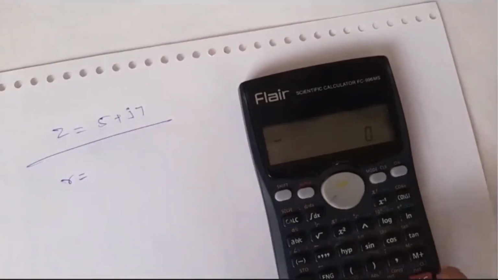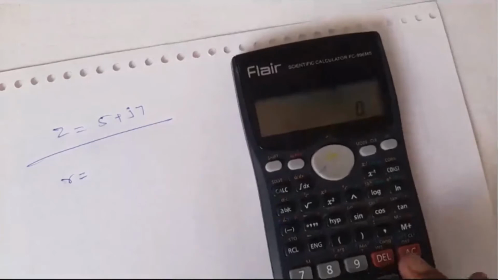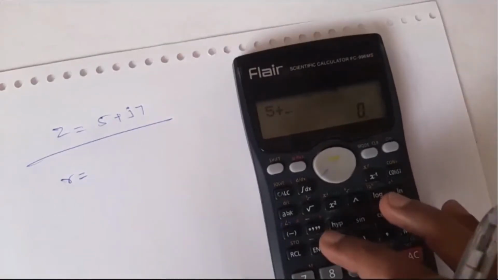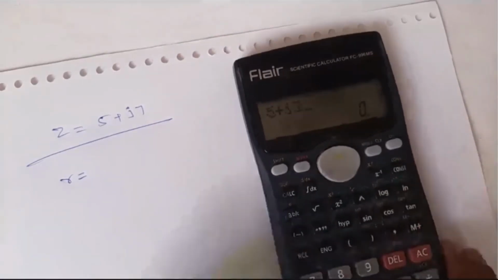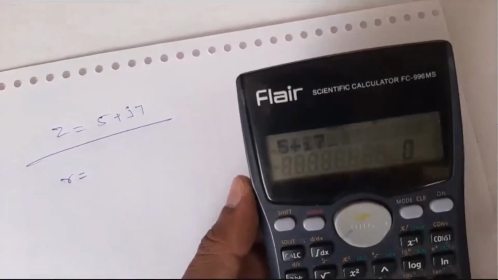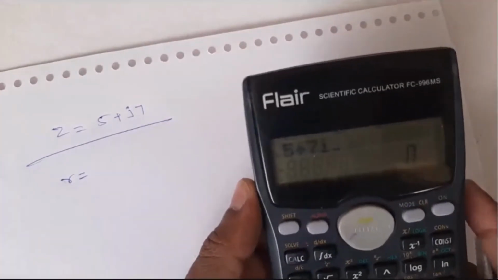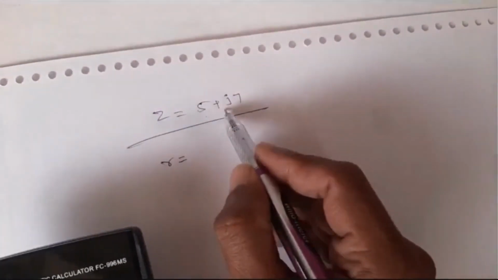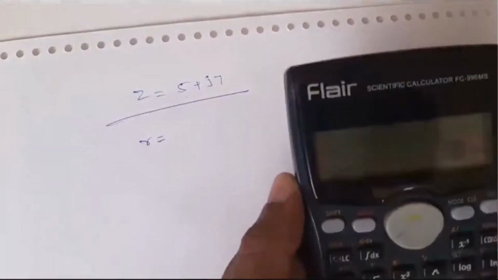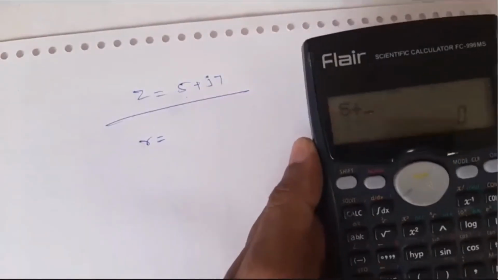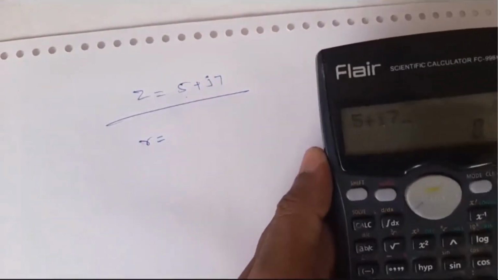I is the imaginary part. So 5 plus 7I. Dear students, here it's been written as 5 plus j7, but don't write like that. If you write I7, you will get a syntax error.